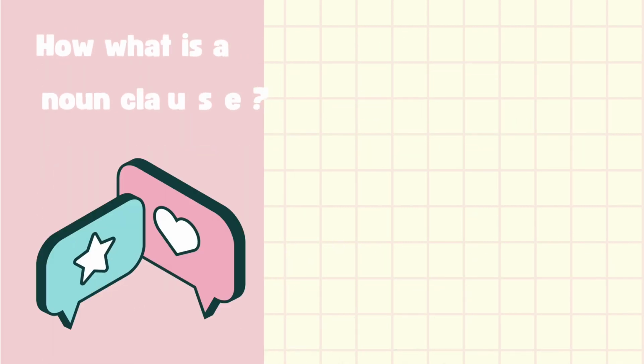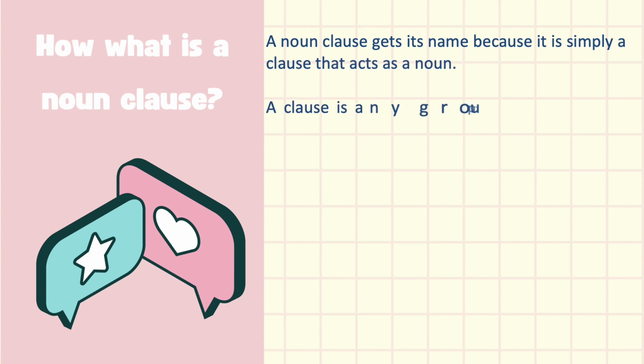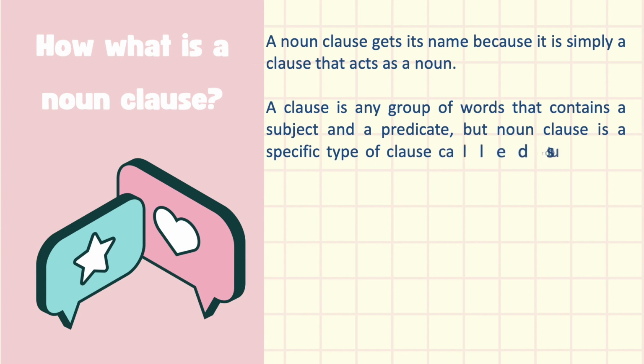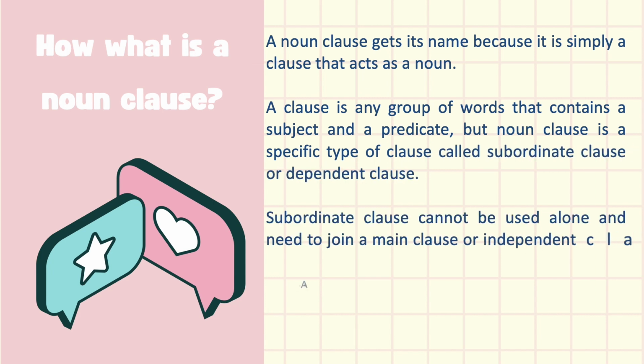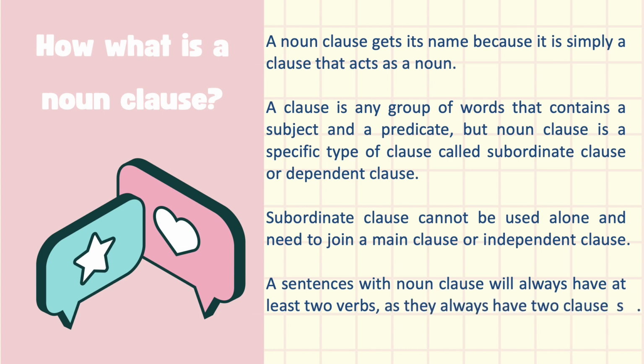Noun clauses are considered advanced because they can get a bit confusing. So in this guide we cover the rules for how to build and use noun clauses correctly. But first, let's take a deeper look at the question, what is a noun clause? A noun clause gets its name because it is simply a clause that acts as a noun.